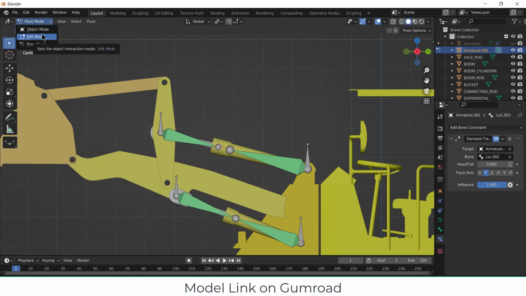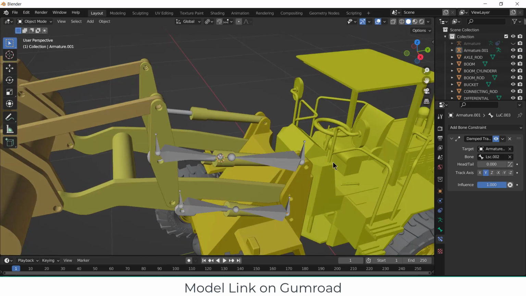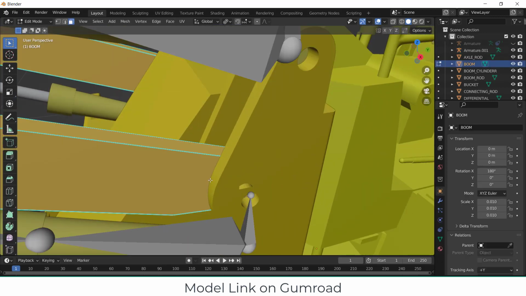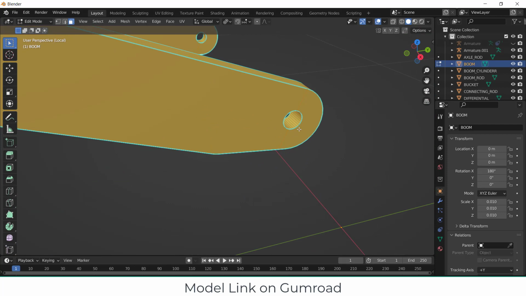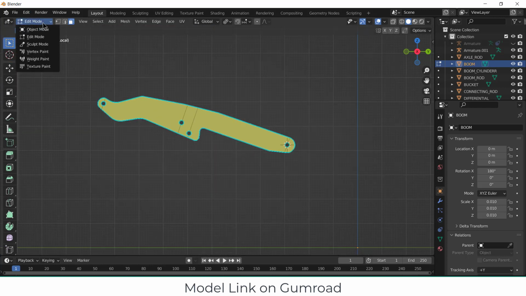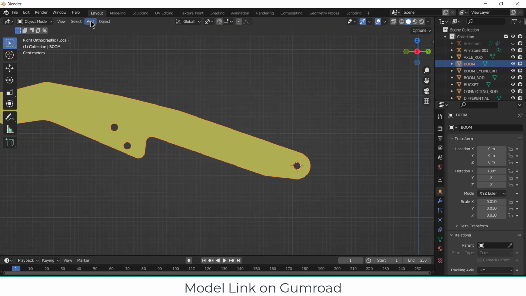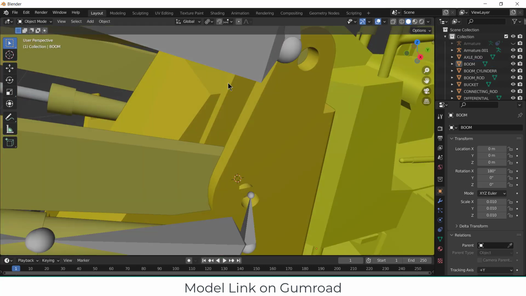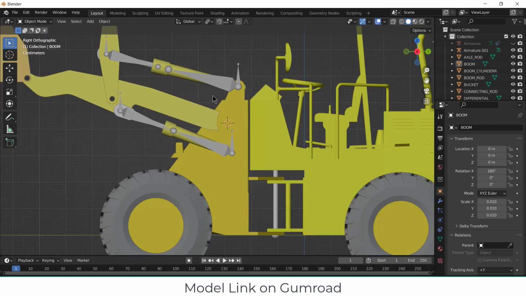So go here, go to object mode first, select this, press tab, click on divide icon. By pressing Alt Shift, select all the faces. Shift S, cursor to selected. Press 3 on your numpad. Go here, click on object and click on divide icon again on your numpad so that we can see all the parts.